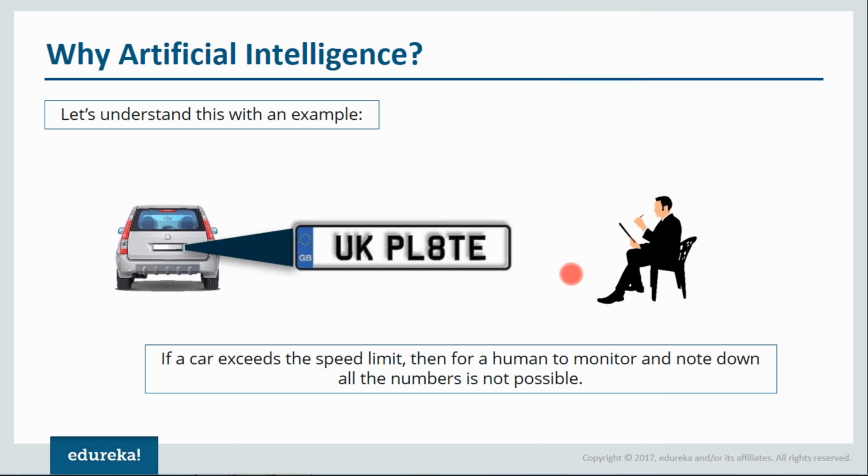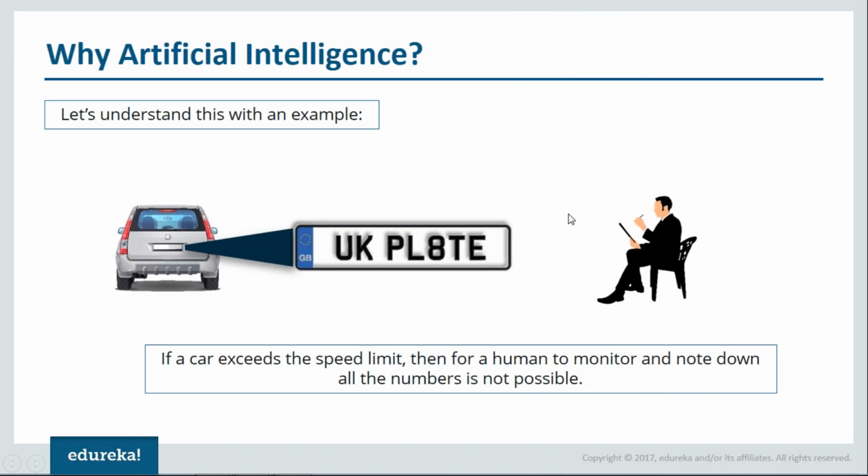Do you think that there's a person sitting in a chair and actually noting down all the number plates that cross the speed limit? Well, that is not possible because there might be millions of cars that pass through that road, and at once there might be many cars passing through. So for a human being to do this task is next to impossible.